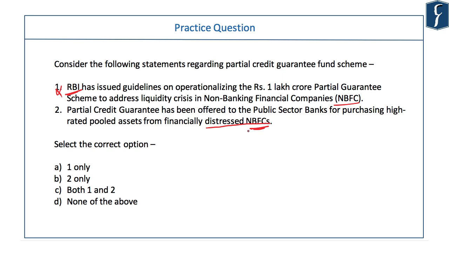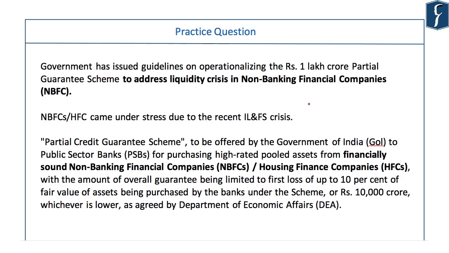And also from common sense, a guarantee, partial or full, cannot be given to assets of stressed NBFCs. So actually it is pooled assets from financially healthy NBFCs. Both the statements here are incorrect. The answer would be D. See, after the IL and FS crisis, NBFCs are reeling under financial distress, and banks are not ready to give credit to NBFCs. And there is a huge liquidity crisis. Government of India has taken several measures in this regard. But this particular measure of partial credit guarantee fund scheme is only for financially healthy NBFCs. Because if the rating of the pooled assets is okay, then it is logical for banks to give them credit.